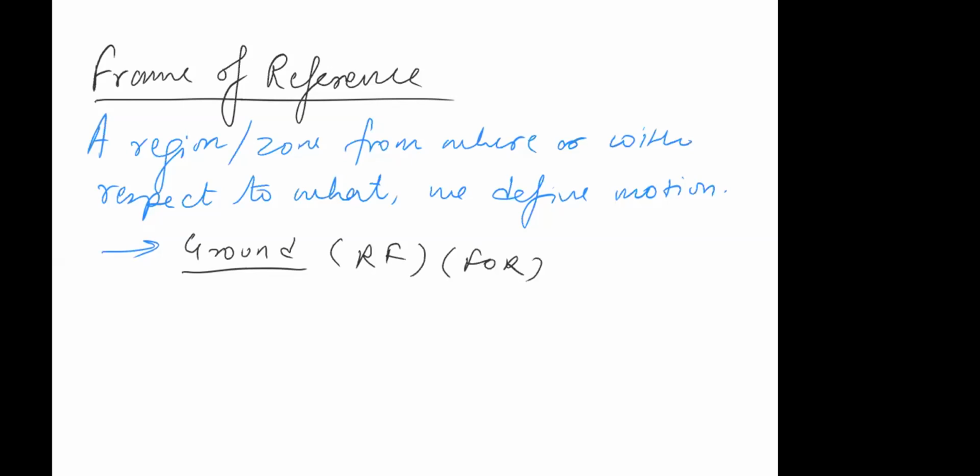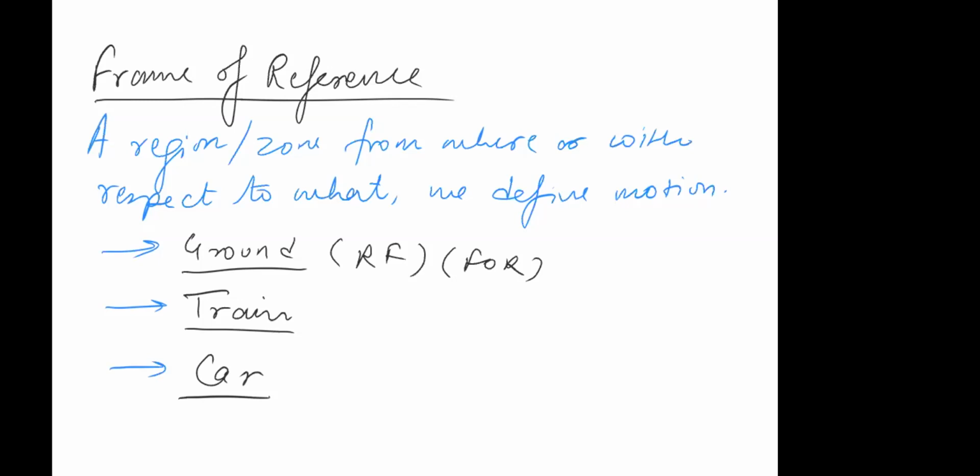Similarly, let's say you are going in a train or a plane or whatsoever, and you are seeing your surroundings. So you are seeing the surroundings from where? Your train, or plane, whatsoever. So you can say that the train will be your frame of reference. If you are going in a car and seeing the surroundings, who is the observer? You. Where are you? Inside the car. Then your frame of reference will become the car. Correct? Yes, sir.